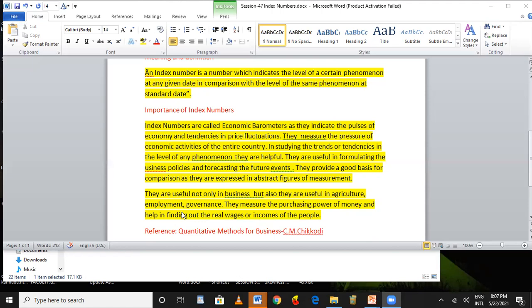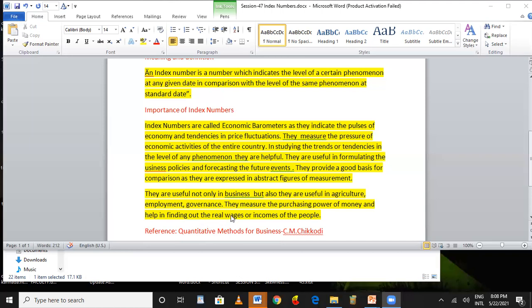Inflation, deflation, boom, recession are all parts of the economic situation. And in these situations, the policies the government has to frame are guided by the purchasing power of money, and they help in finding out the real wages.